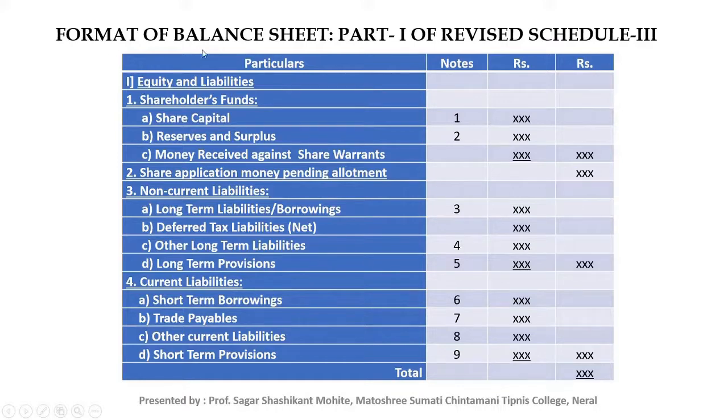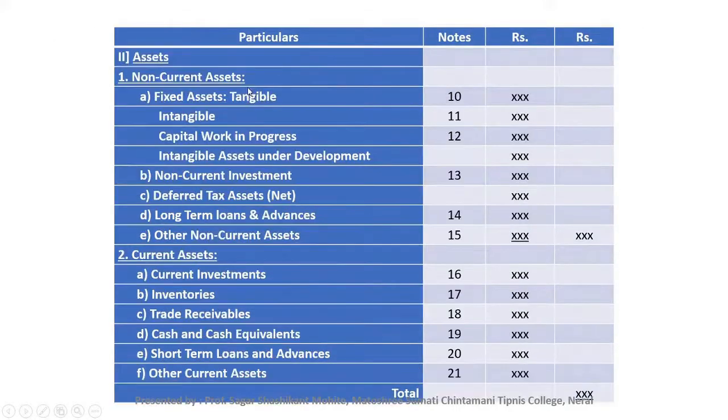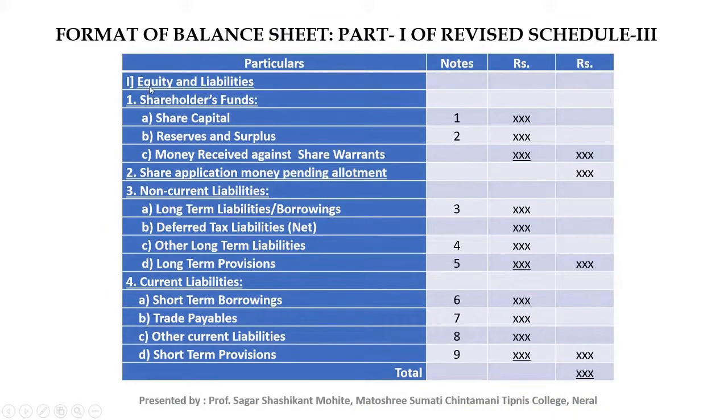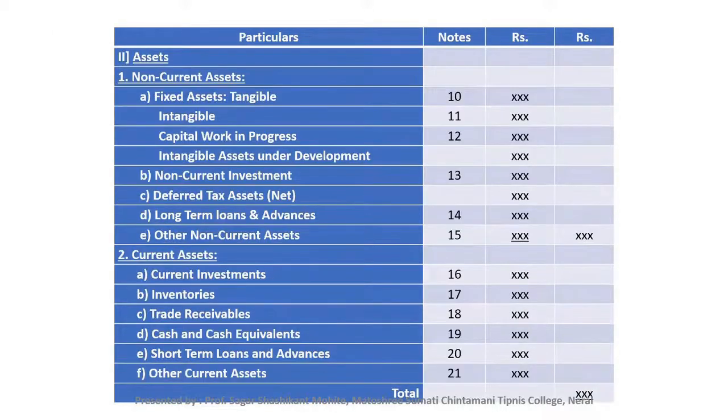In the format of the balance sheet there are two major parts. First one is equity and liability and second one is assets. In the first part, equity and liability, there are four major heads. First one is shareholders' funds, next one is share application money pending allotment, next one is non-current liabilities, and last one is current liabilities. In the second part, assets, there are two major heads. First one is non-current assets and next one is current assets.